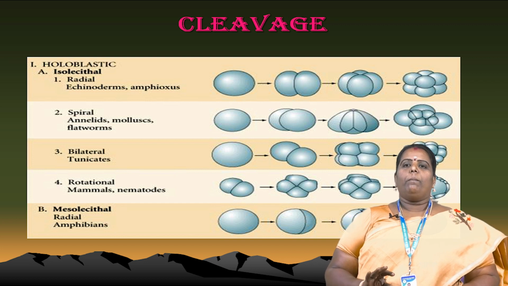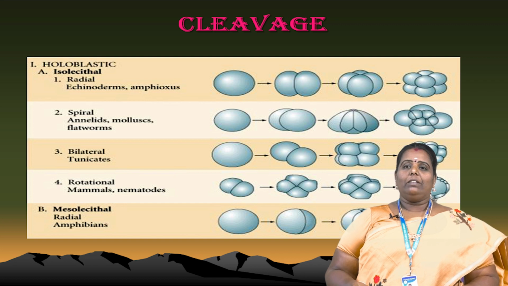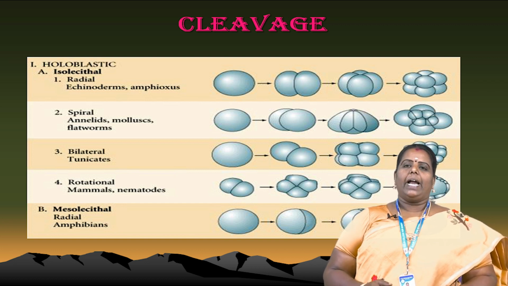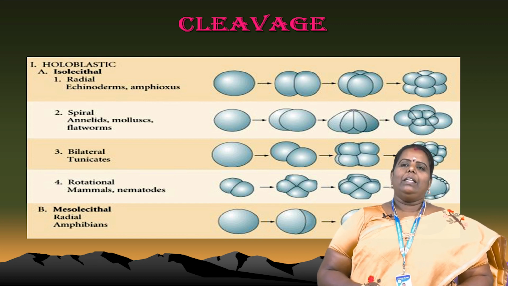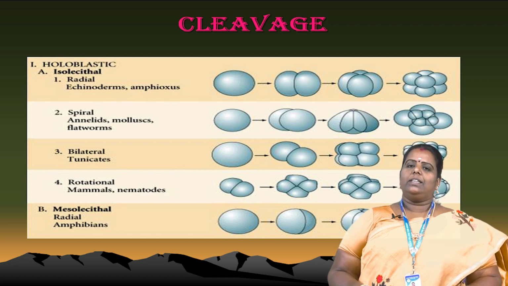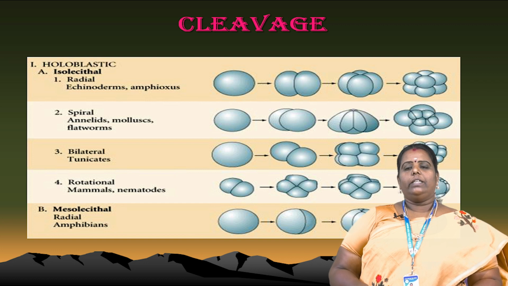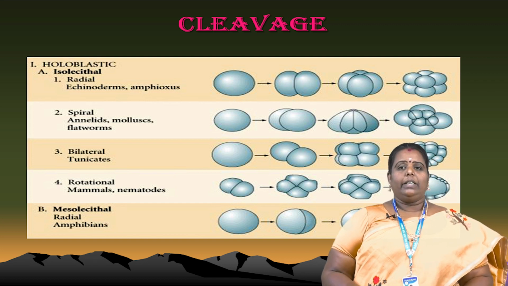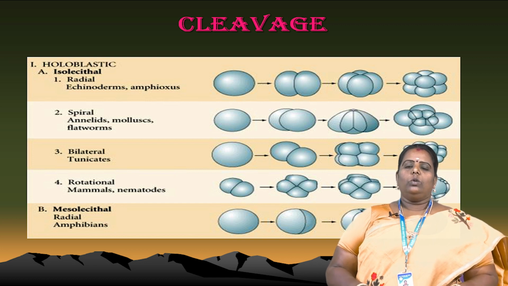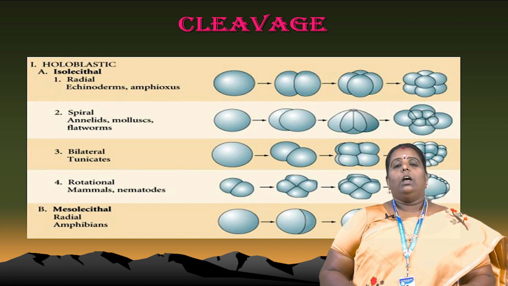The next stage is bilateral. Bilateral symmetry, another one is bilateral cleavage, for example in tunicates. These animals have this type of cleavage, with 2 cell, 8 cell and 16 cell stages. Another one is rotational, which is very important. Rotational cell divisions occur, for example, in our body, mammals and nematodes, with 2 cells, 4 cells, 8 cells.